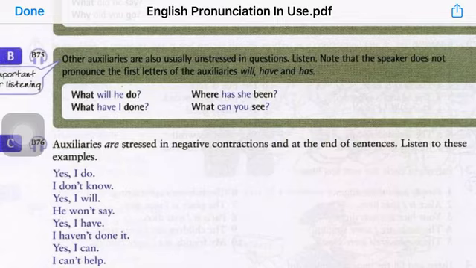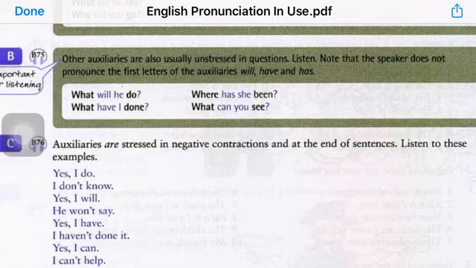So now we have two cases in which we pronounce auxiliaries as stressed syllables. If they are used with not, in negative constructions, and the other case when they fall at the end of the sentence. In these two cases the pronunciation must be strong or stressed. Otherwise, if they are in the middle and they are affirmative, they should be unstressed.